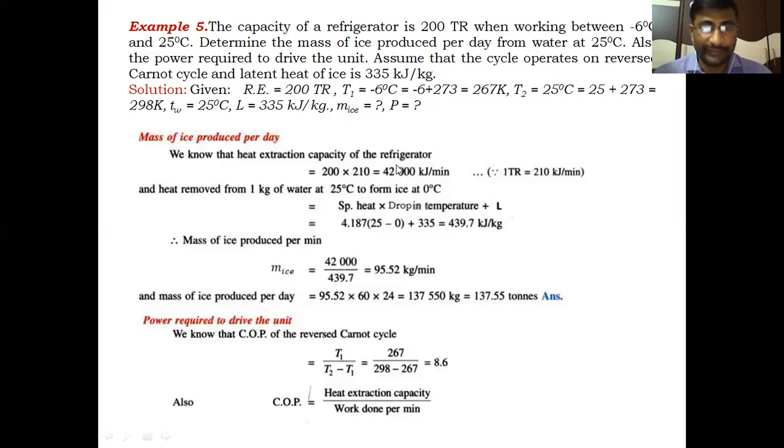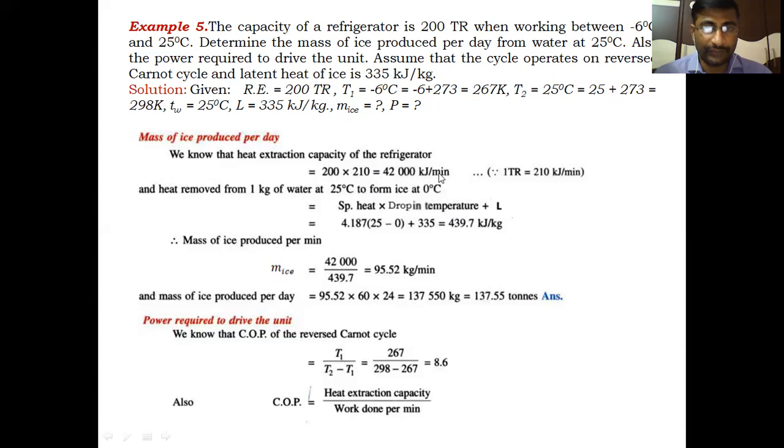Therefore, mass of ice is 42,000 kilojoules per minute divided by 439.7 kilojoules per kg. For every kg, 439.7 heat is to be removed. To calculate the mass of ice, this is divided by this.